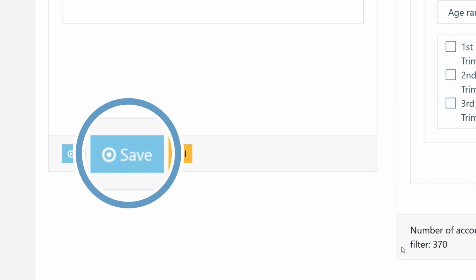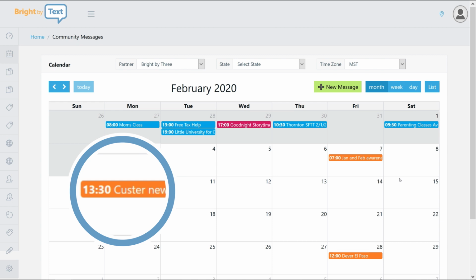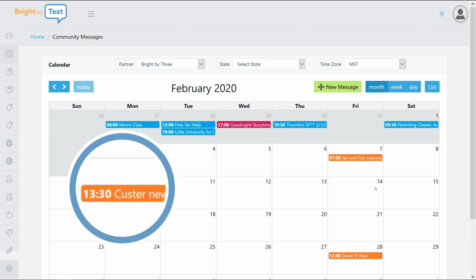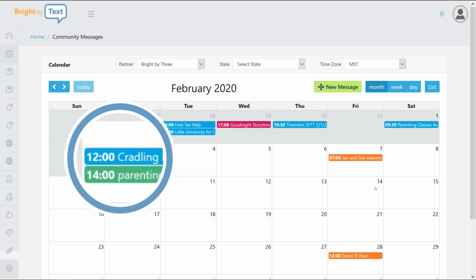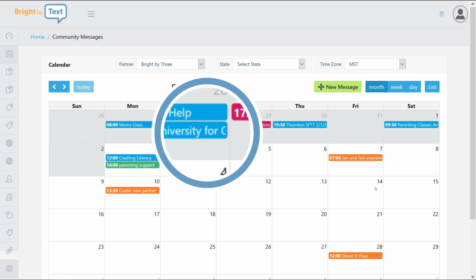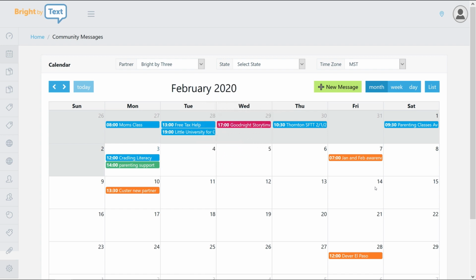After you submit, it will show up on the calendar as an orange message, which means that it has not been approved or delivered to subscribers. Once it has been approved, it will be green, and once it has been approved and delivered to subscribers, it will be blue. Messages that are red have been denied approval and will receive a follow-up email with details. Gray messages have been saved but not yet submitted.